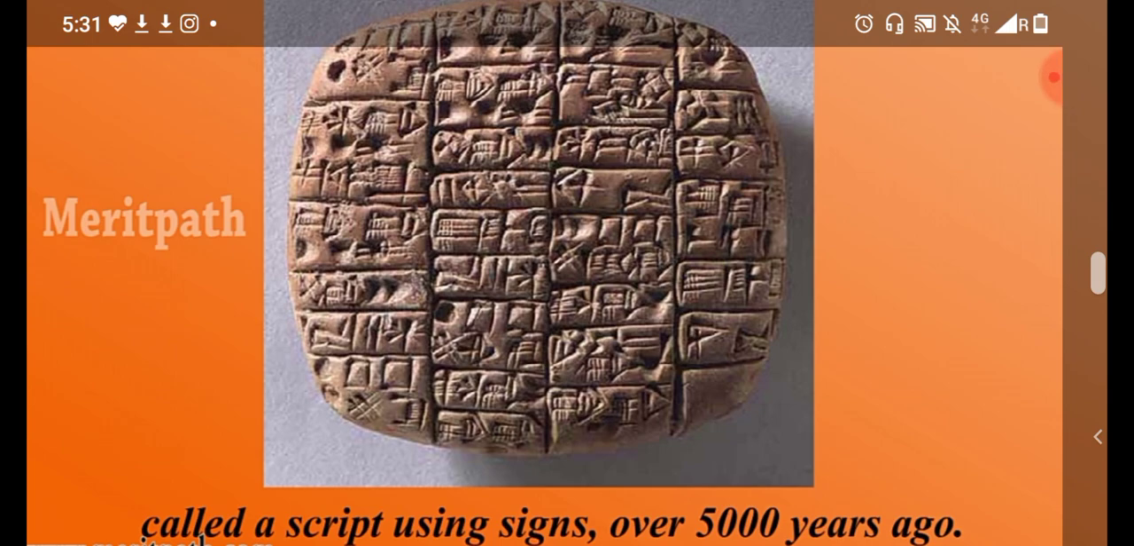The Egyptians used a system of picture writing, also known as hieroglyphic, and the Chinese and Japanese scripts are still based on pictures.